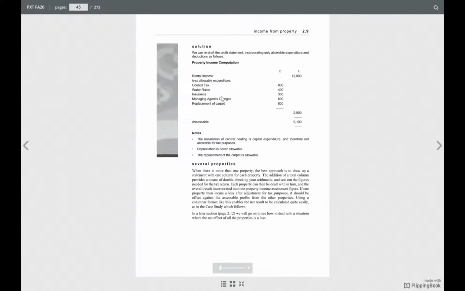Less allowable expenditure: they have excluded the other two, the central heating and depreciation. This is the assessable income. Also see the vocabulary: assessable income is the income on which you have to charge tax.